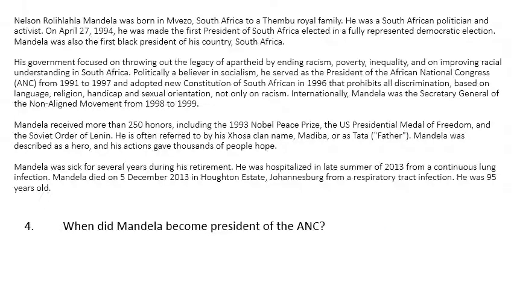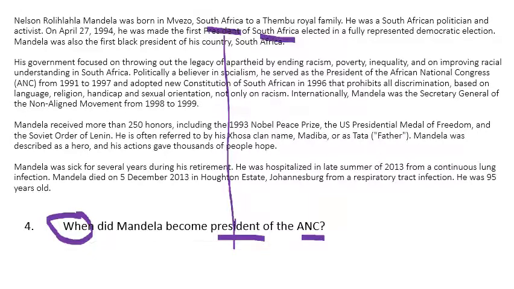Question 4. When did Mandela become president of the ANC? When, we should know, is always looking for a time. We have president and we have ANC. Now, just as we quickly look at the passage, the numbers should be jumping out at us. In the first paragraph, we have April 27, 1994. He was made the first president of South Africa. And we have the word president in the first paragraph, and that links to president in the question. But it says South Africa, and the question is saying ANC. So actually, 1994 is not the correct answer.